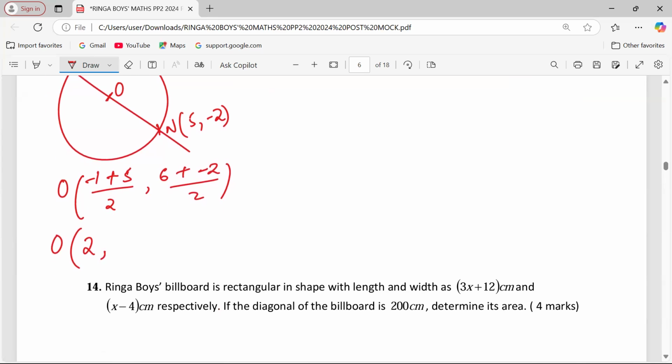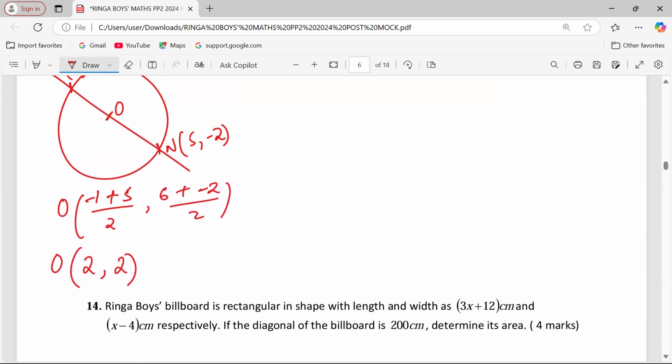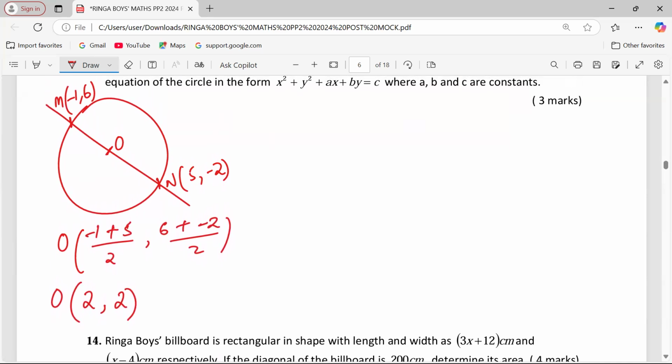Then 6 plus -2, we get 4, over 2, we also get 2 again. So the center of this circle is coordinate (2, 2).